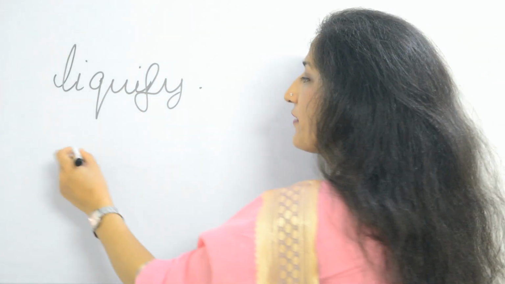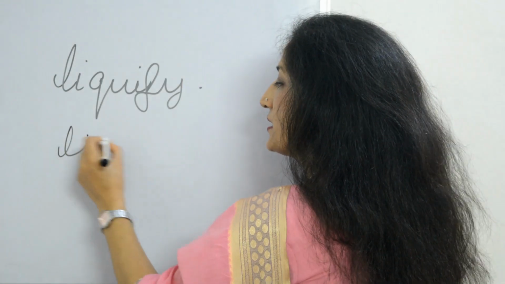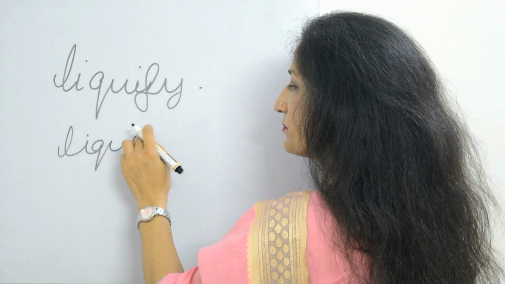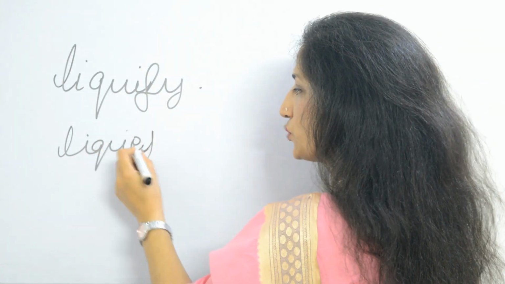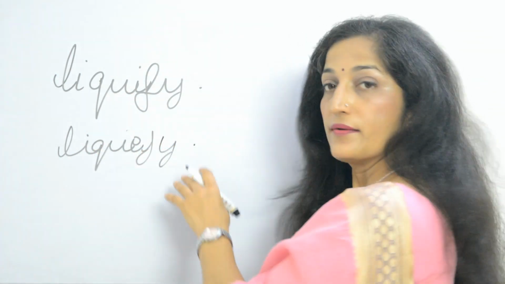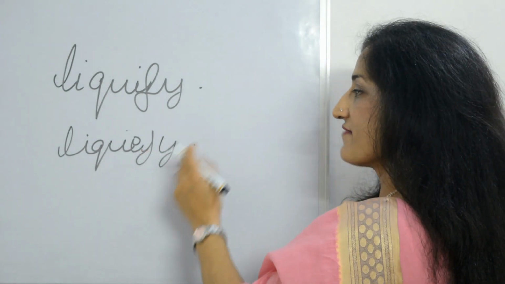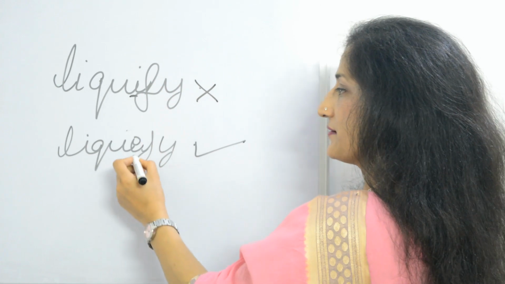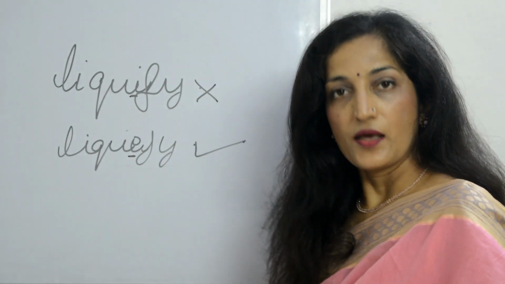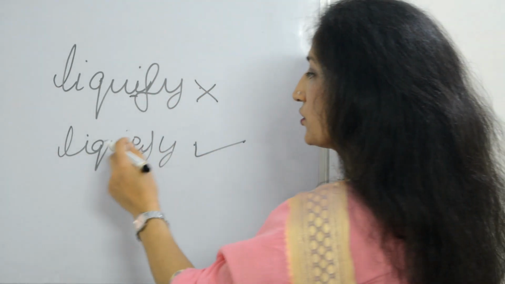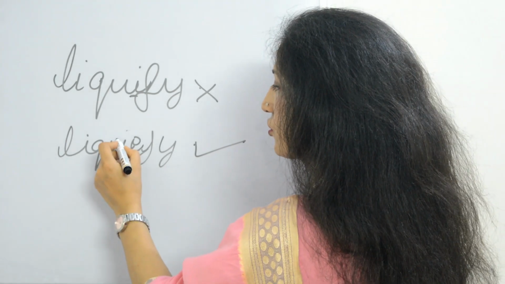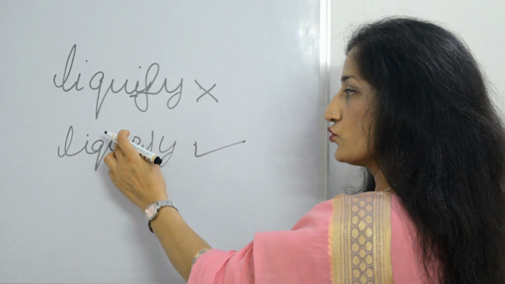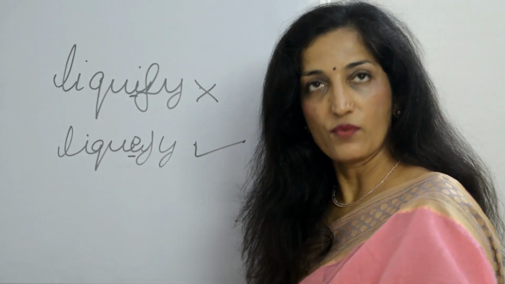The I will be replaced by E: liquefy. This is the correct spelling, and liquify is the incorrect spelling.